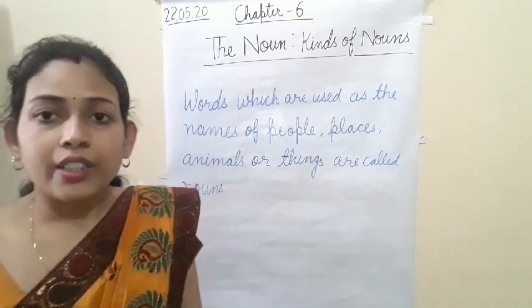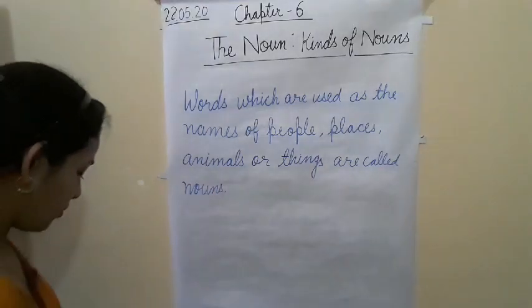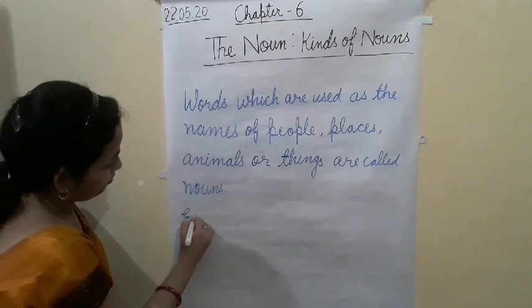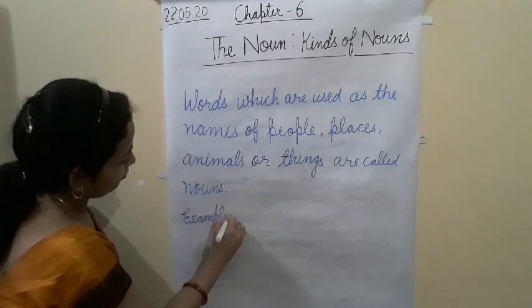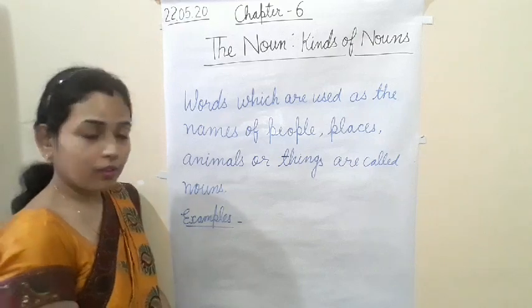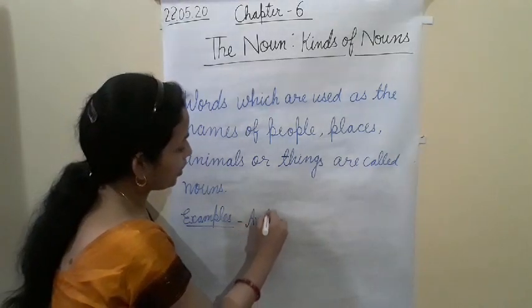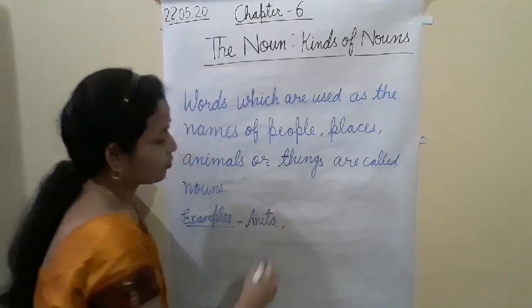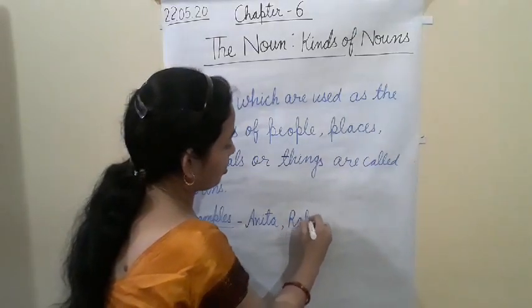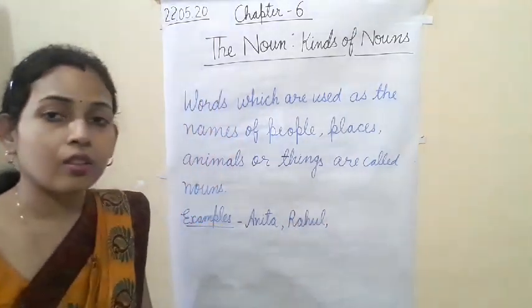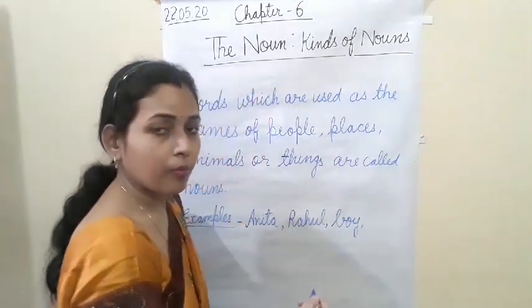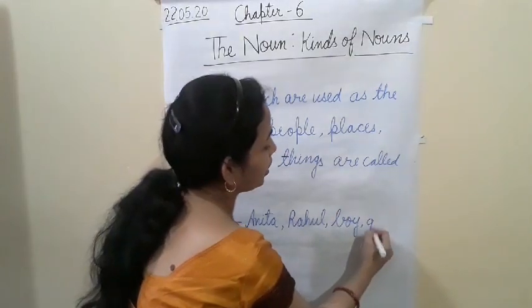Let's see some of the examples. Names of people, like Anita, Rahul, boy and girl.